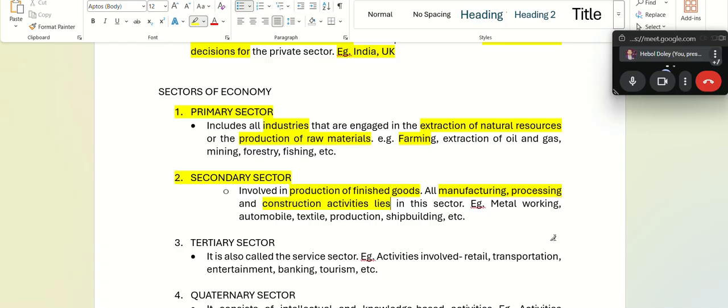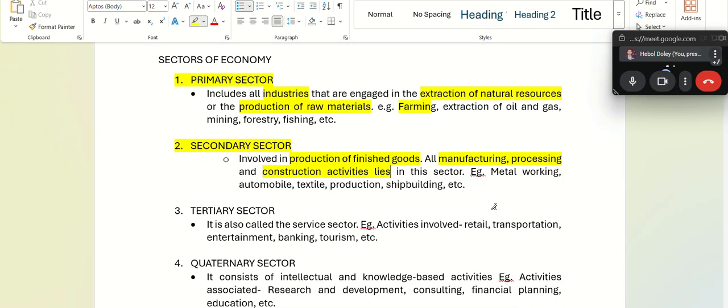Yes, sir. Can we say from rice we make rice flour, which sector does it fall? Secondary. So anything that is being used as raw materials and being produced into something new or a finished good, that falls under secondary sector.